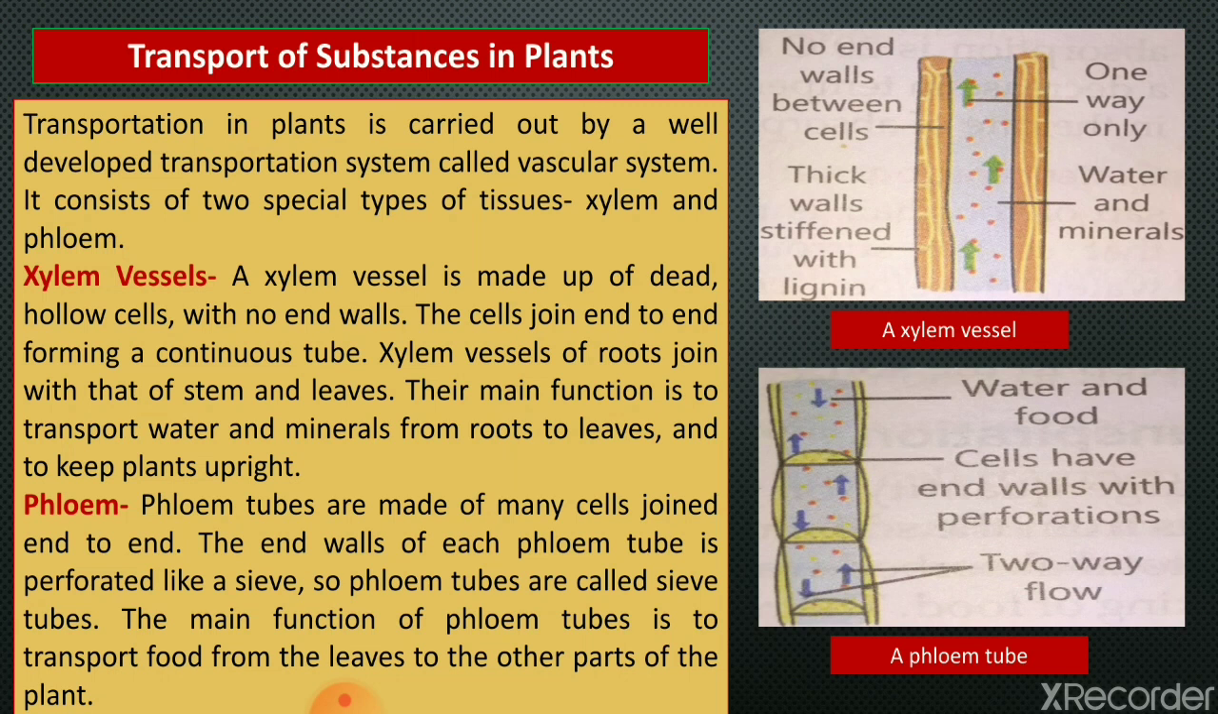Next one is phloem. Just like xylem vessels, phloem tubes are made of many cells joined end to end. In xylem we have seen they are also joined end to end, but there are no end walls. But here, phloem tubes are made of many cells joined end to end, and their end walls are perforated. Perforated means they are sieve-like structures, they resemble a sieve. So for this reason, phloem cells are called sieve tubes. And the main function of phloem is to transport food from the leaves to the other parts of the plant.